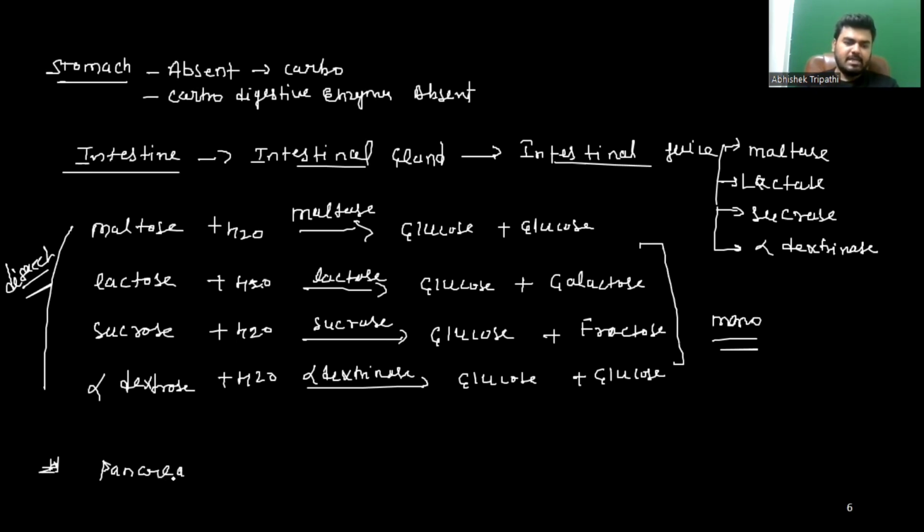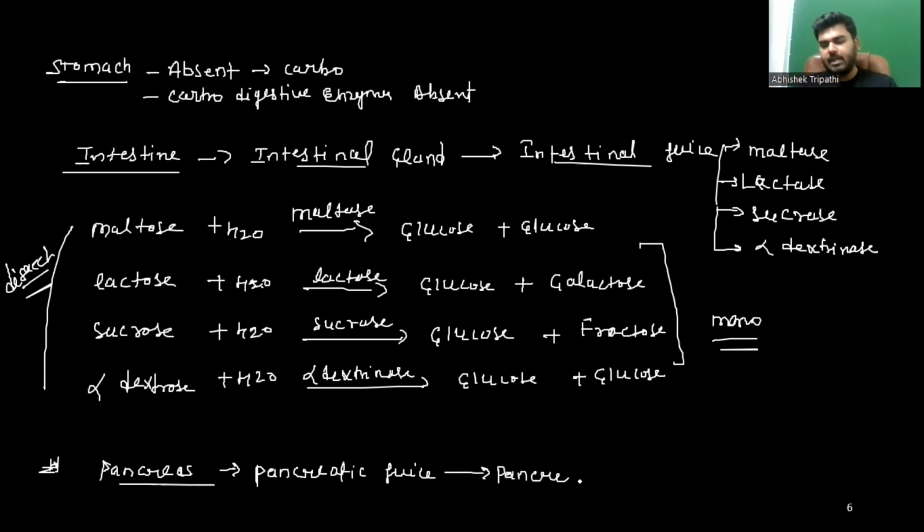What is the function of the pancreas? The pancreas secretes pancreatic juice, and this pancreatic juice contains the enzymes pancreatic lipase, as well as pancreatic amylase.